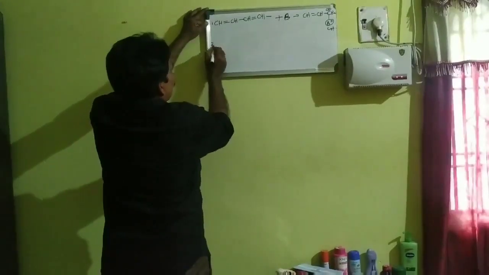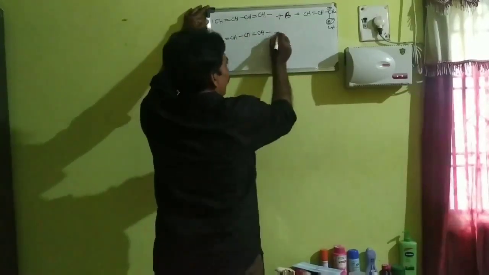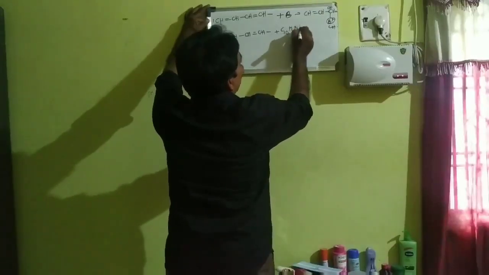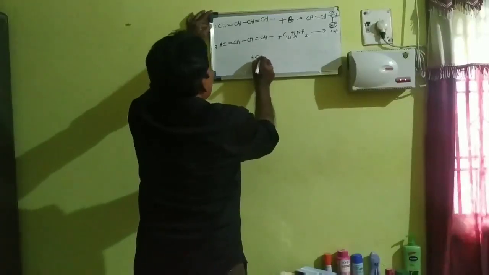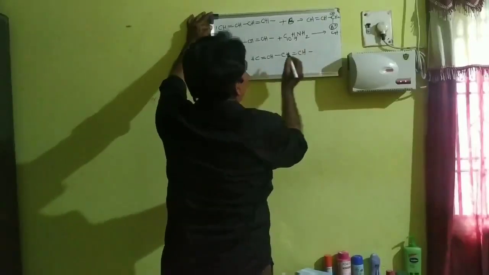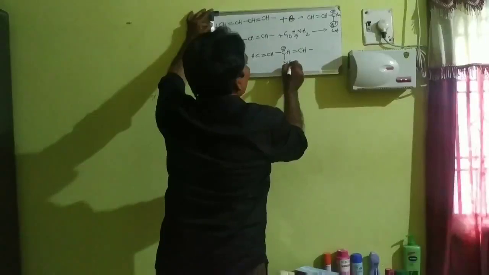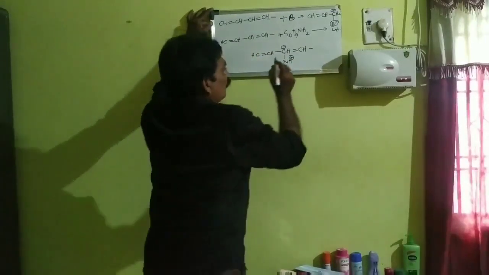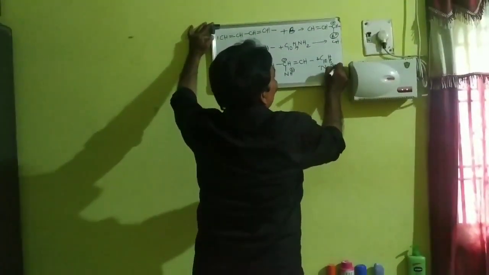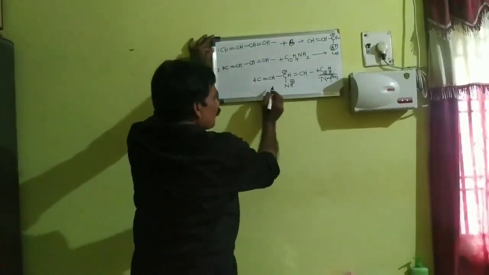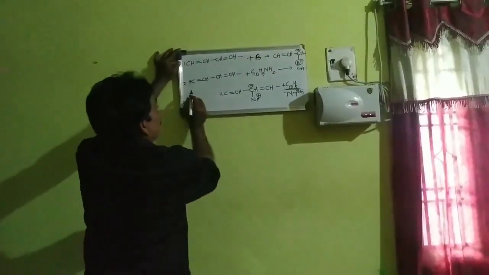The second one is acetylene, CH double bond CH single bond CH double bond CH, plus C10H7NH2. This is the naphthylamine. Naphthylamine gives CH double bond CH single bond CH double bond CH with a negative charge on the carbon, and the amine group NH with a positive charge at the nitrogen, forming C10H8, which is naphthalene. The amine group carries the positive charge and the carbon carries the negative charge. That is the second example.